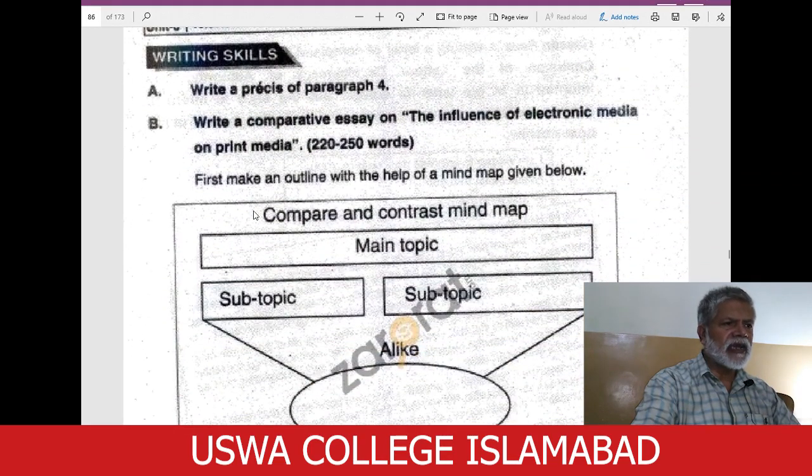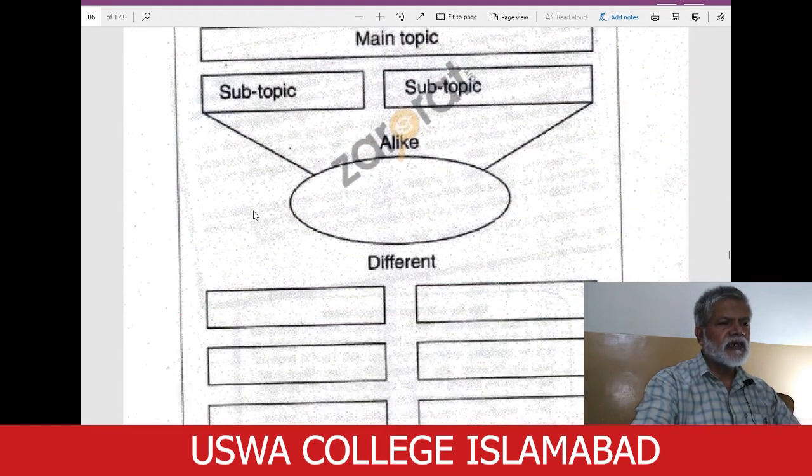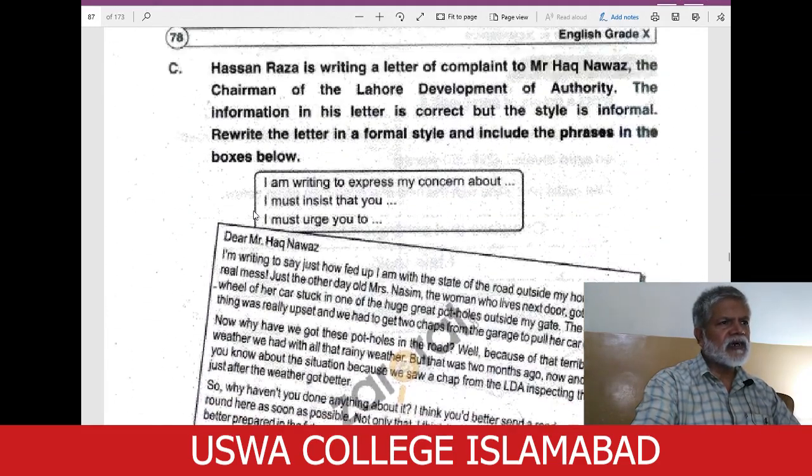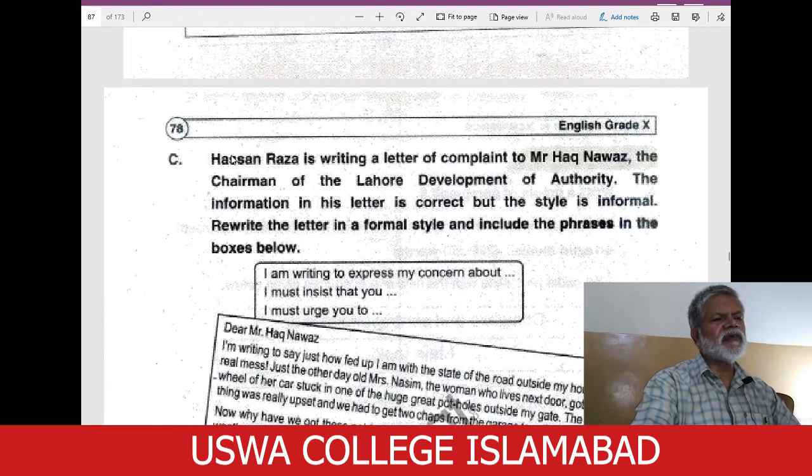Now we come to the end of the lesson here, end of the exercises. At the end, they have given this letter also. Hassan Raza is writing a letter of complaint to Mr. Haq Nawaz, the chairman of the Lahore Development Authority.